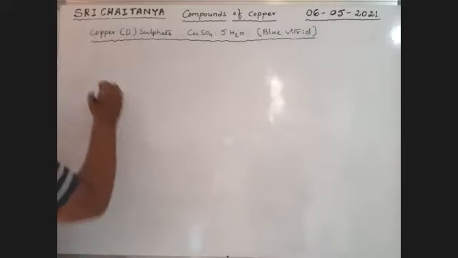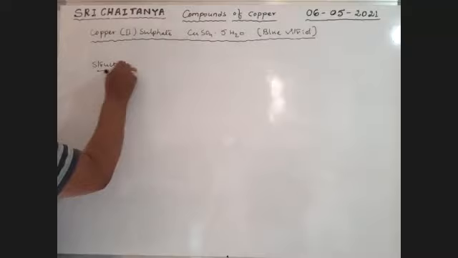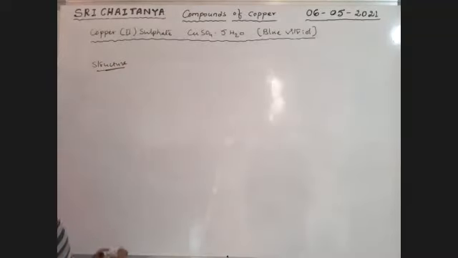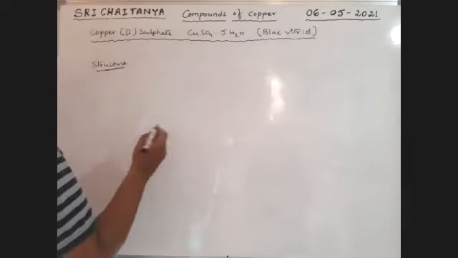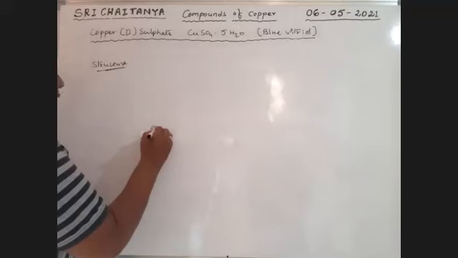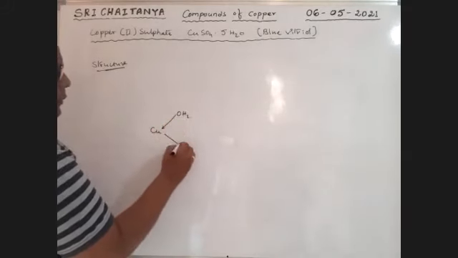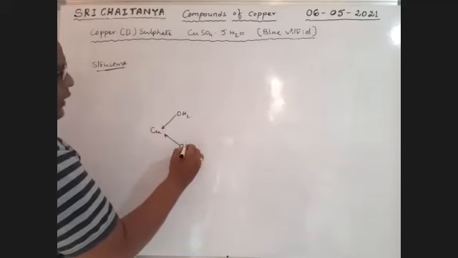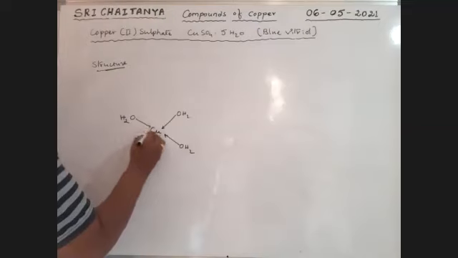See here, first of all, I am writing the structure of blue vitriol. See here, boys, CuSO4·5H2O. Among those 5 H2O, 4 H2O are in coordinated condition. That gives Cu with 4 water molecules coordinated, and one is out of coordination.